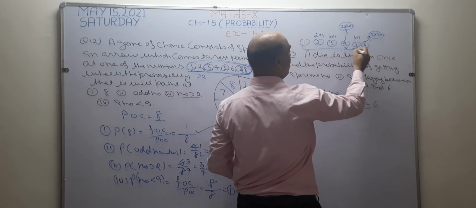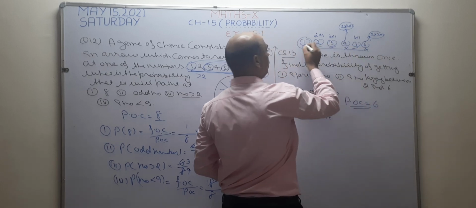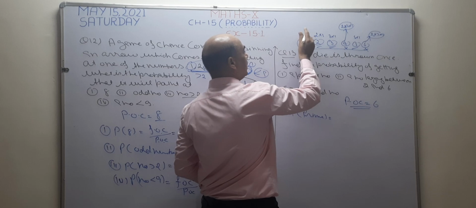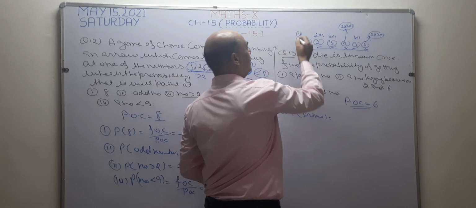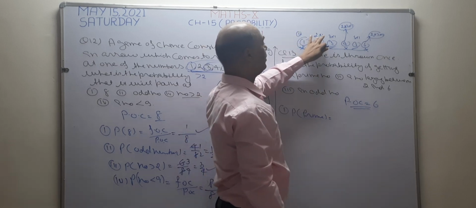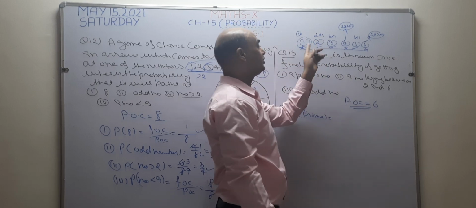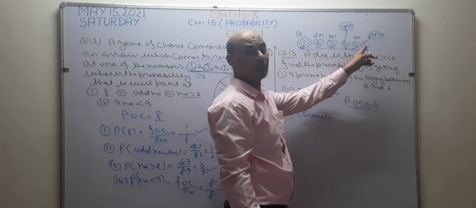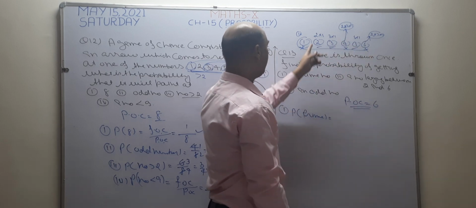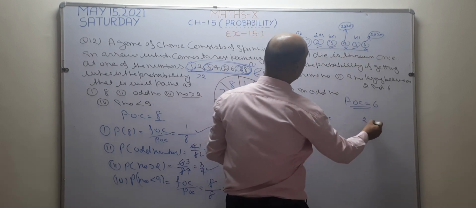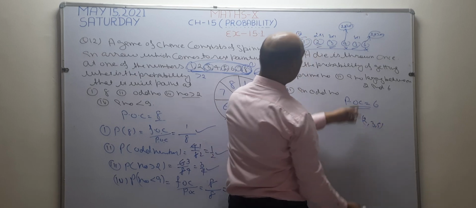The prime numbers are 5, 3, 2. I am not taking 1 because 1 has only one factor. Okay, so these are the prime numbers. And among prime numbers, 2 is the only even prime number. The rest of the prime numbers are odd. So I want to check how many prime numbers are there: 2, 3, 5. Only 3 prime numbers are there.